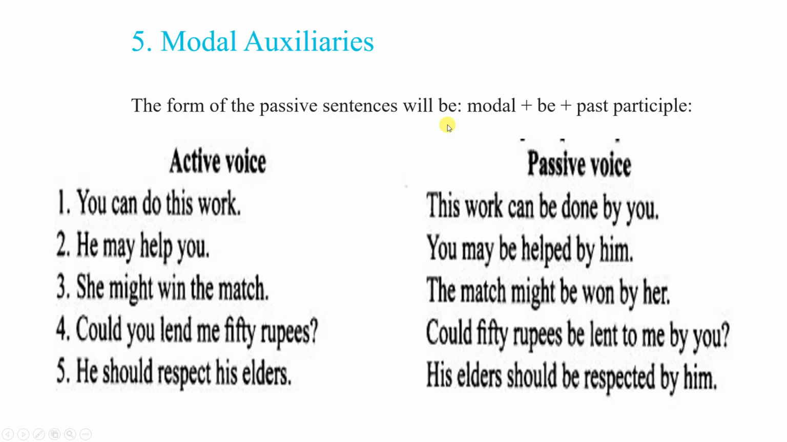Now modal auxiliaries. The form of the passive sentence will be modal plus be plus past participle. For example, you can do this work. This work can be done by you. Here you are using modal auxiliaries. He may help you. You may be helped by him.